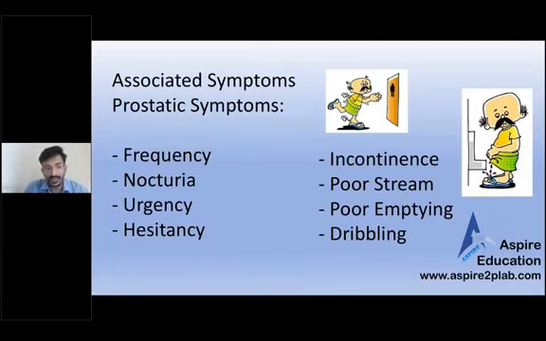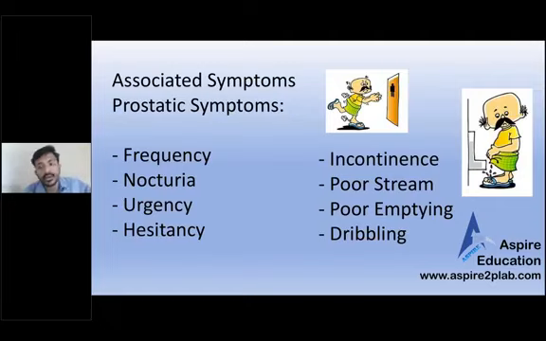Frequency and urgency you can ask for UTI as well, because a patient who presents with frequency and urgency can have UTI. So let's see what questions we should ask.